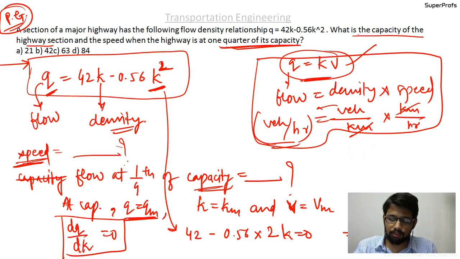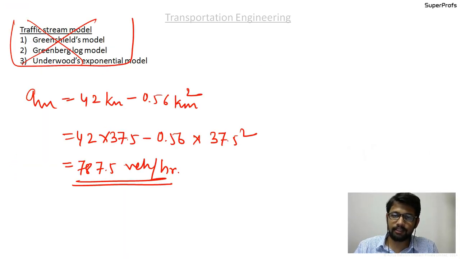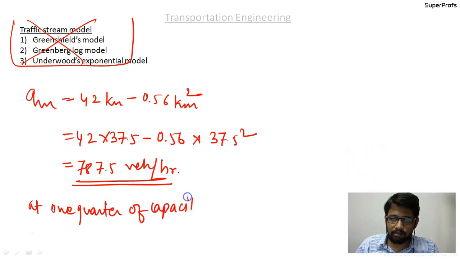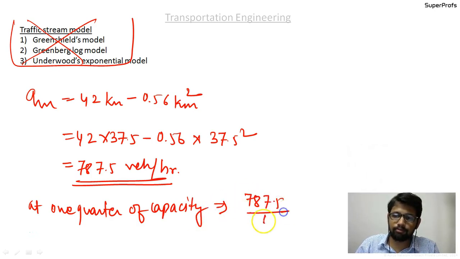Based on this, at 1/4 of capacity, that is equal to 787.5 divided by 4, which is equal to 196.875 vehicles per hour.